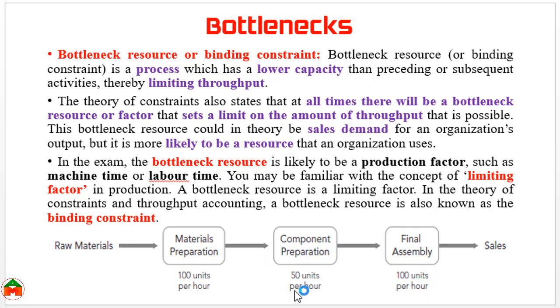In this production process, we can see here 100 units, here 100 units, but this component preparation process can only operate up to 50 units. That means it's a bottleneck, limiting factor or binding constraint. We apply this theory of constraints in our throughput accounting.